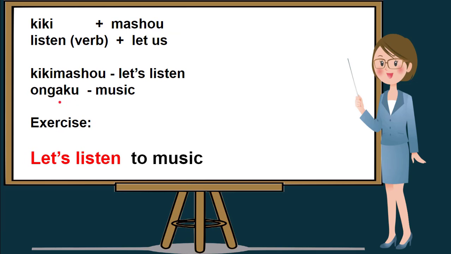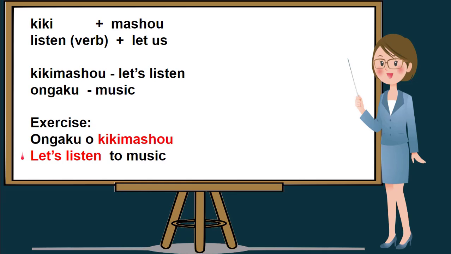This time, I will be giving you an exercise. You will be using kikimasho, which means let's listen, and ongaku, which means music. I will be giving you 5 seconds to translate this sentence in Nihongo. And the sentence is, let's listen to music. Your 5 seconds start now.